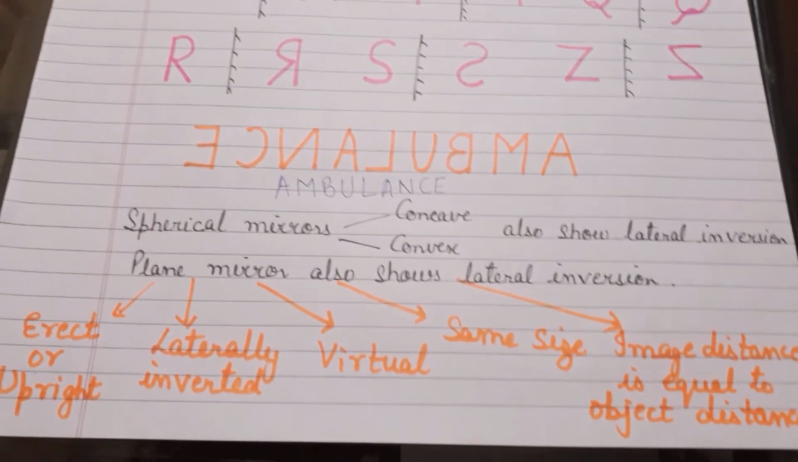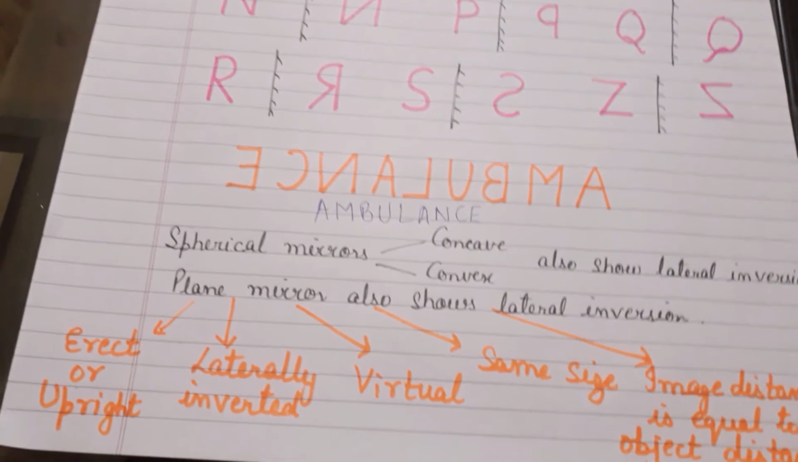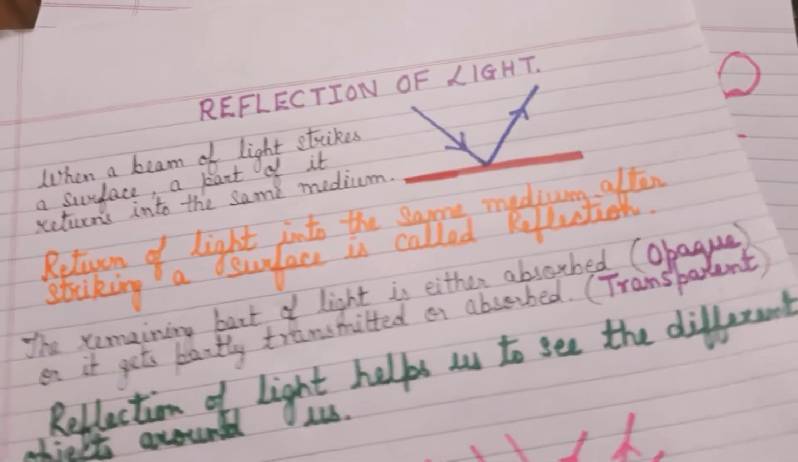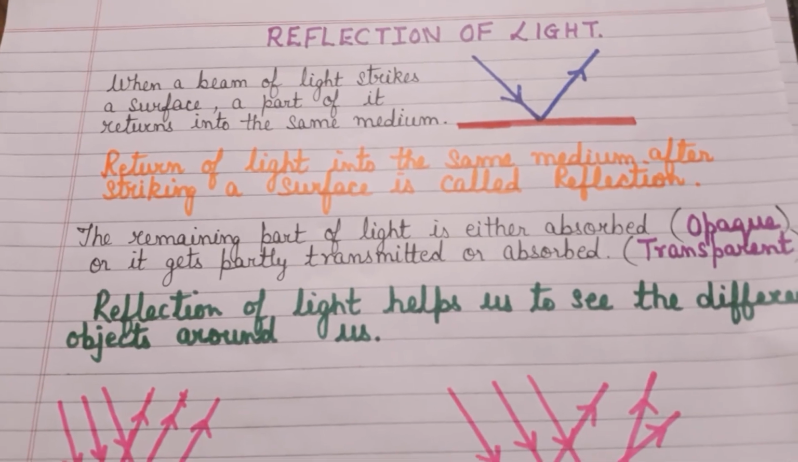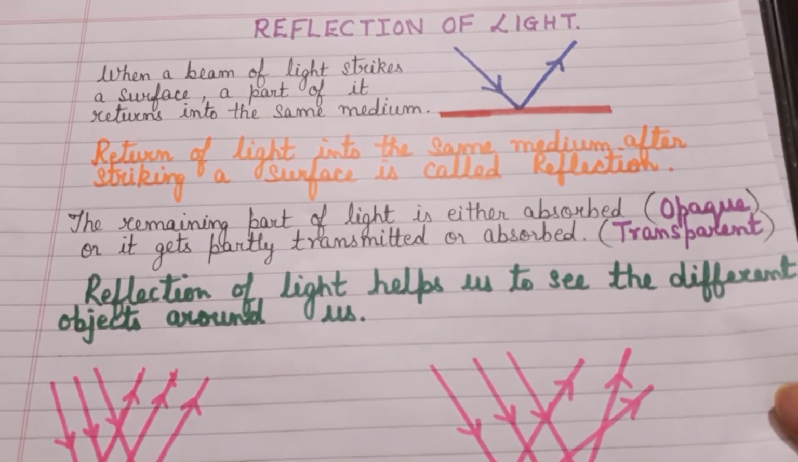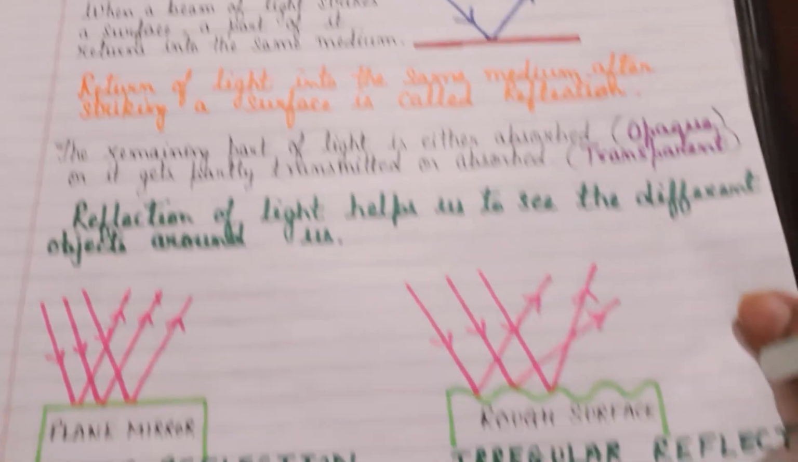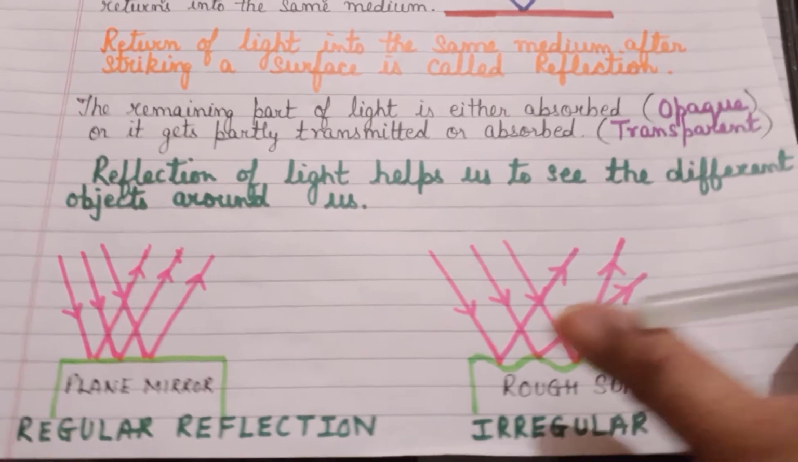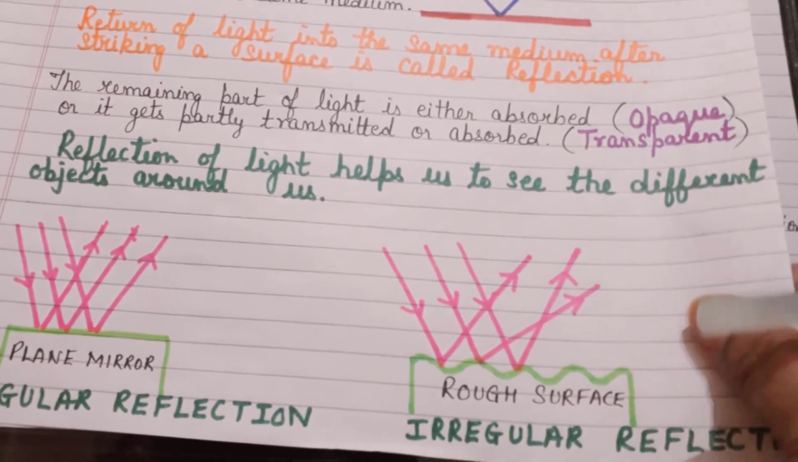Okay, so that's all for today's class, children. Very quickly, we have a recap of what we did today. I explained to you the phenomenon, what we mean by the phenomenon of reflection of light. And I told you that you are able to see objects around you due to reflection. And there are basically two types of reflection depending on the surface on which the light is incident: one regular and the other irregular.